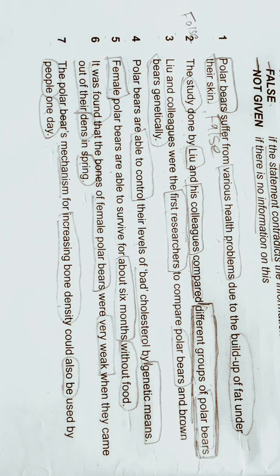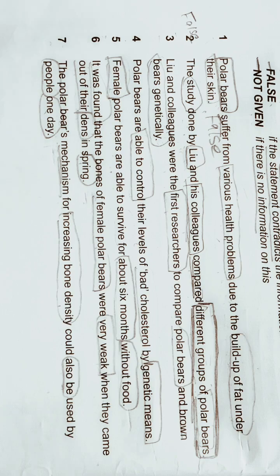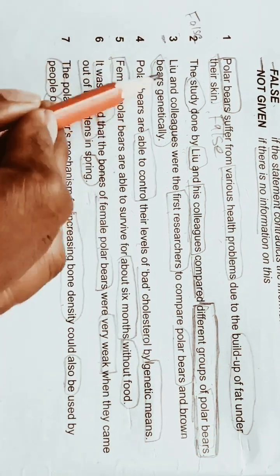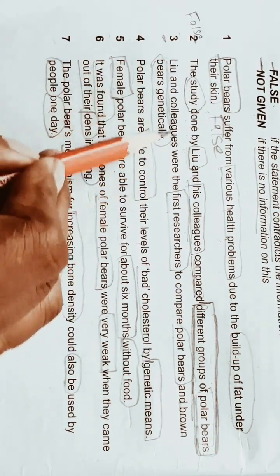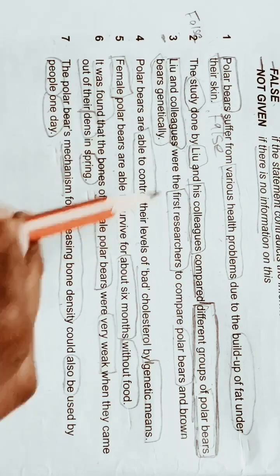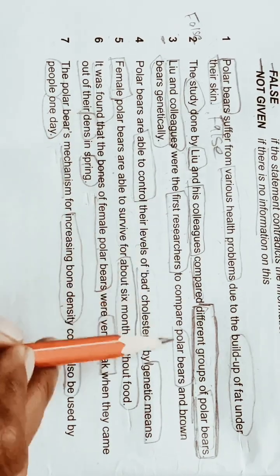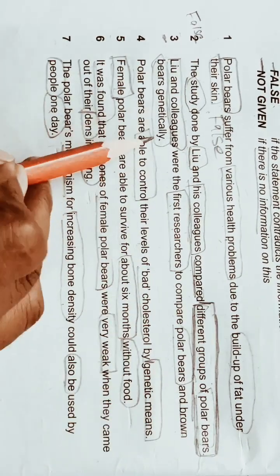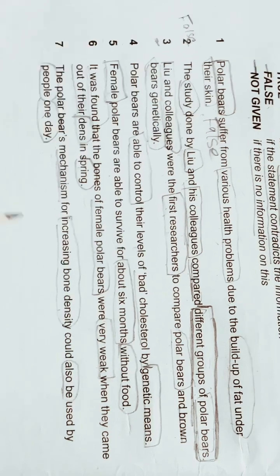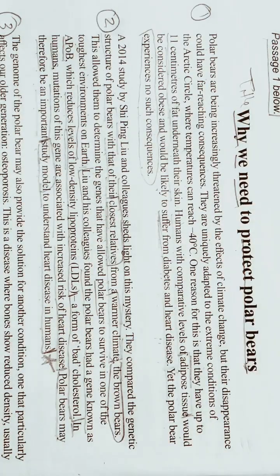So now let's go for the third question. Again, Liu and colleagues is given, so this is our keyword: Liu and colleagues were the first researchers to compare polar bears and brown bears genetically.